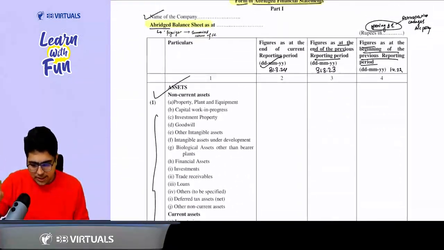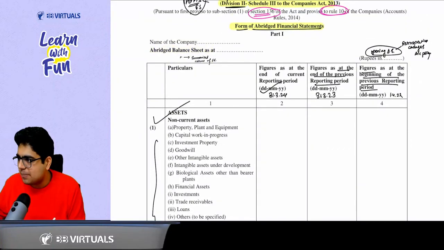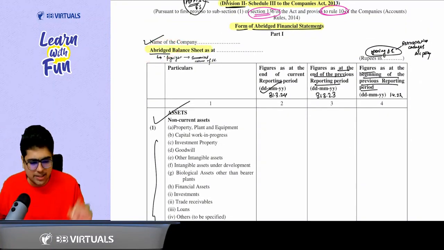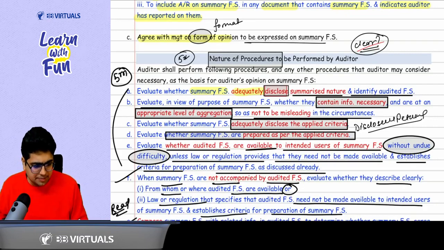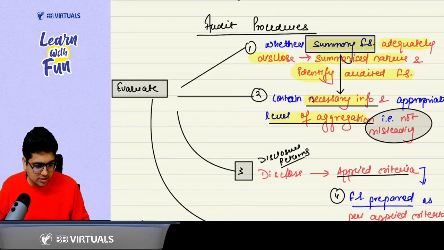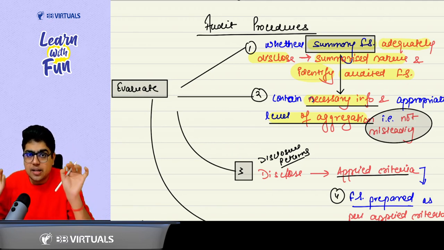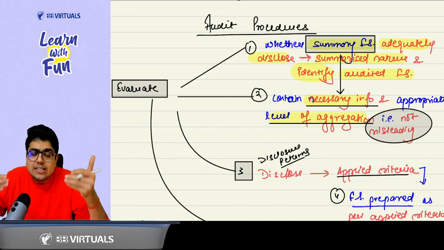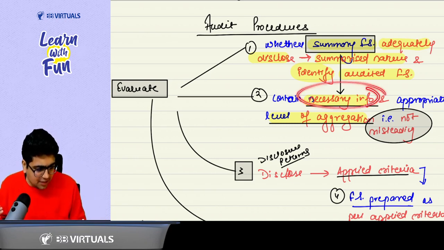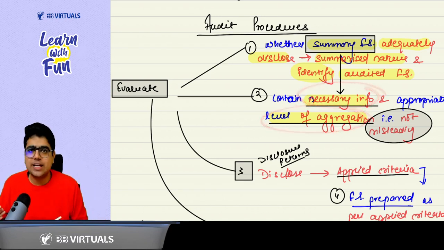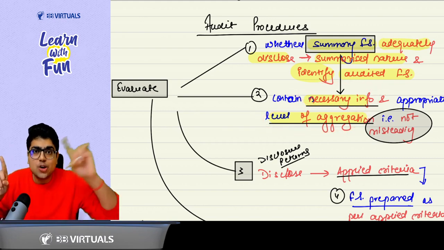In the beginning itself, you mention this is an abridged balance sheet, a summary balance sheet. So summary financial statements should clearly disclose their summarized nature and identify the audited financial statements. When they are summary financial statements, make sure proper disclosures are there, necessary information is there, and an appropriate level of aggregation is there, so that they are not misleading.